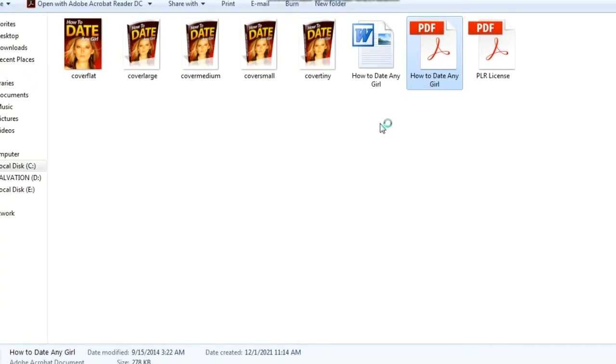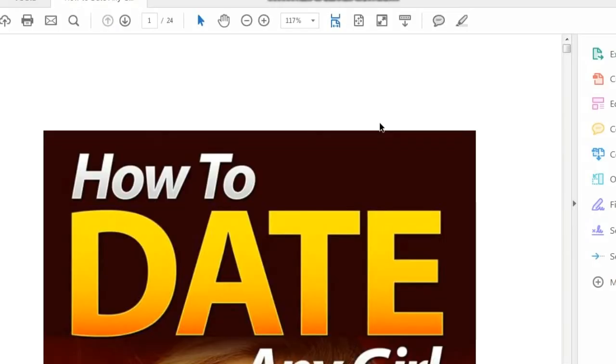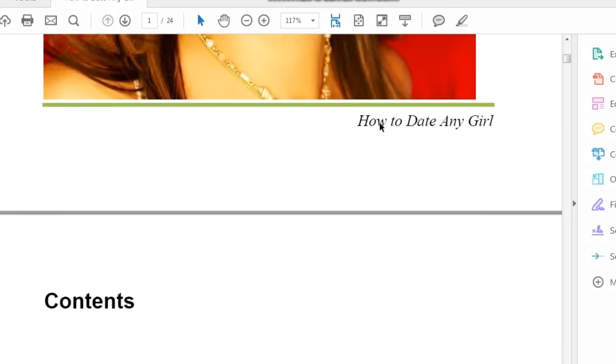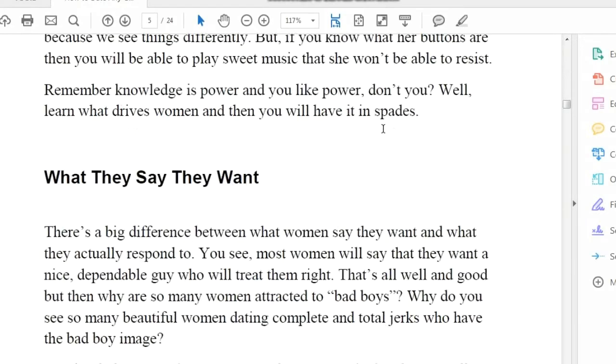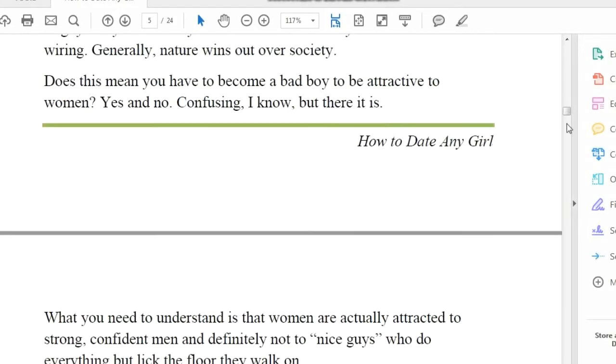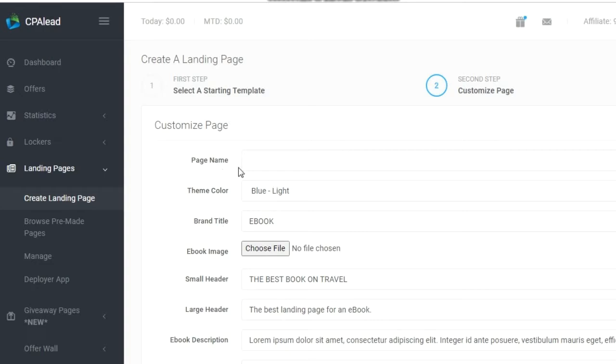So this is the file that I have downloaded from free PLR. You can get it from there, or if you want then you can create your own. So this is the one. Let's move on. At first give your page name. Yes, here is the page name. Then after that, brand title, ebook. Yes, leave it as ebook. Then choose the file.